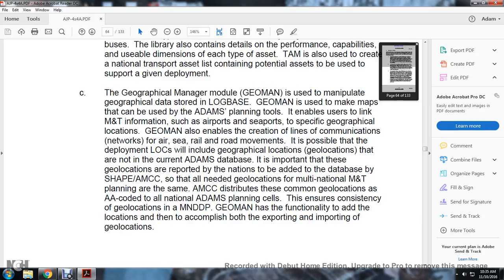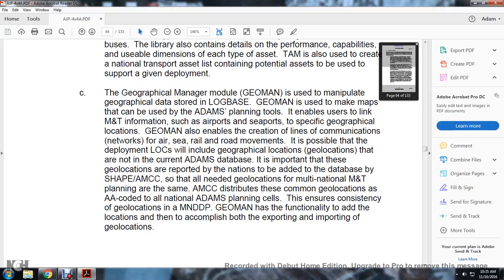The geographical manager module is used to manipulate the geographical data stored in the LOGBASE. The GeoMan is used to make the maps that can be coordinated with the Allied Deployment and Movement System planning tools, enabling the user to link the movement and transportation information, such as airports and seaports, with a specific geographical location. The geographical manager module also enables the creation of lines of communication networks for air, sea, railroad, and road movements. It is possible for the deployment lines of communication to include geographical locations that are not in the current Allied Deployment and Movement System database.